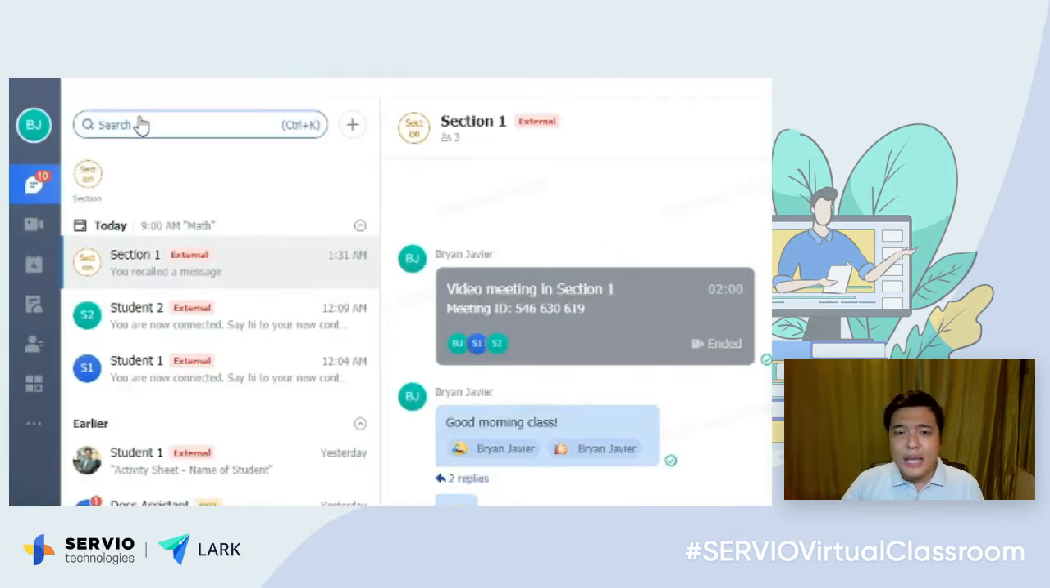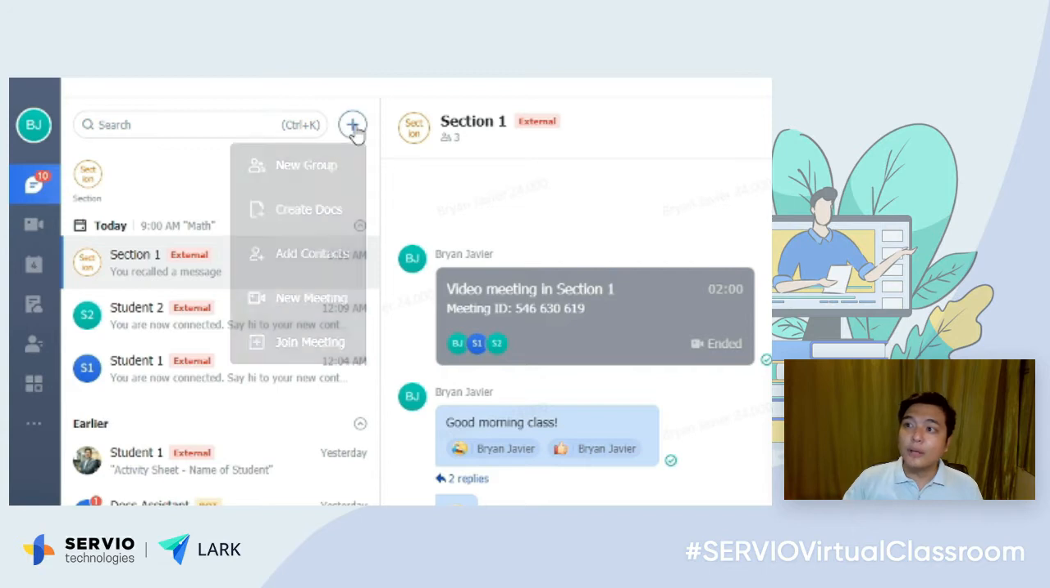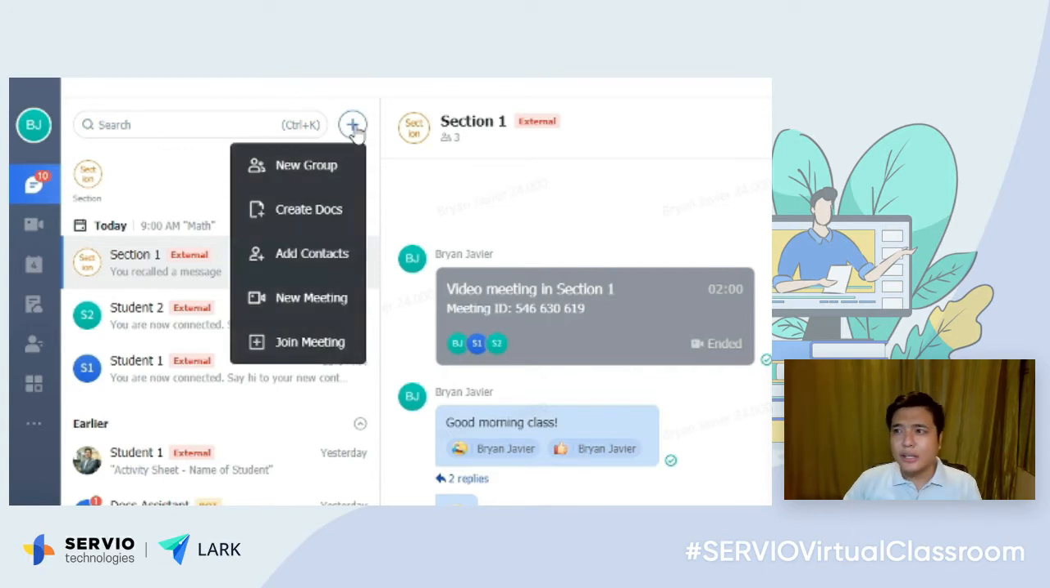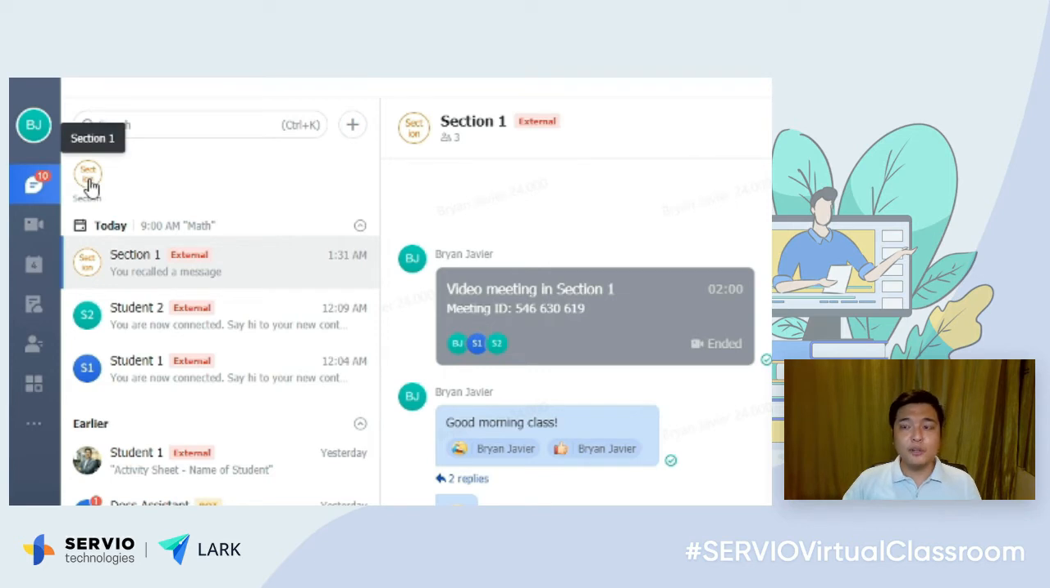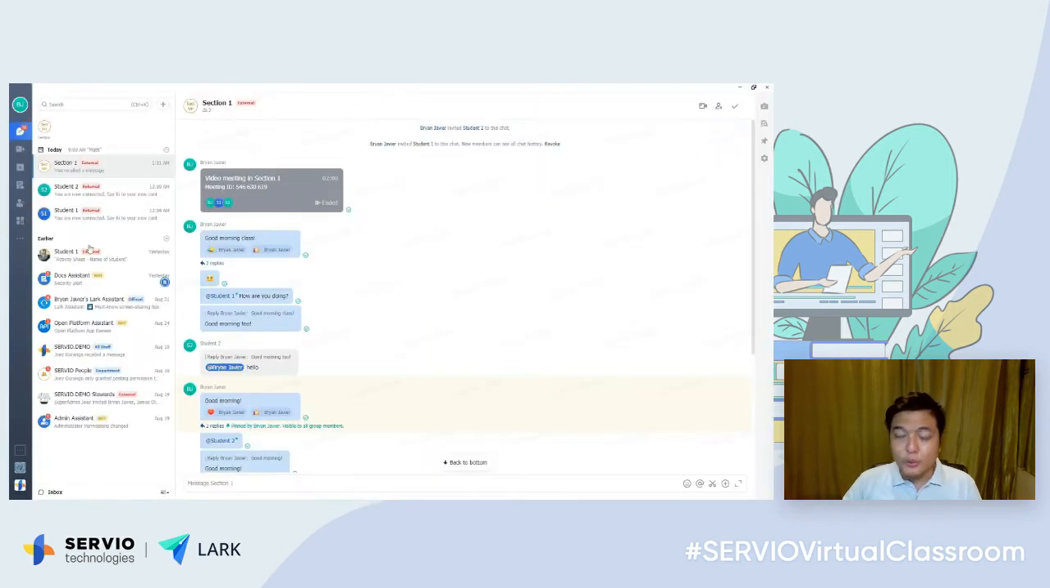Here in the messenger, we have a search panel wherein you can easily search for files, contacts, and groups. We also have a quick create for you to easily create groups and create docs. Here you can also pin your favorite groups, and here are all the groups that you are part of. So I created here a group for a particular section called Section 1.